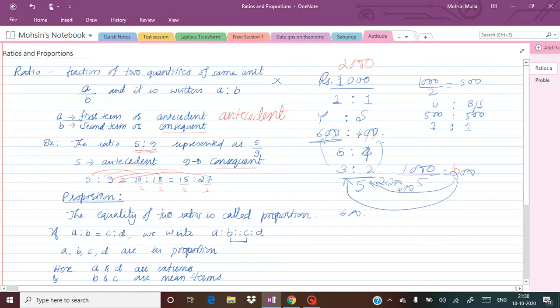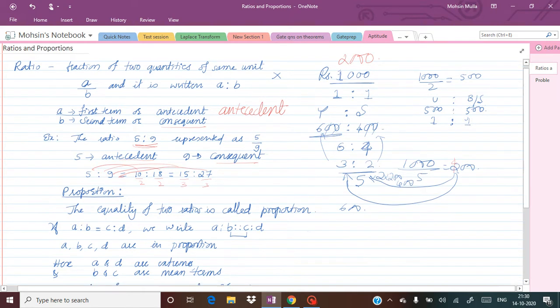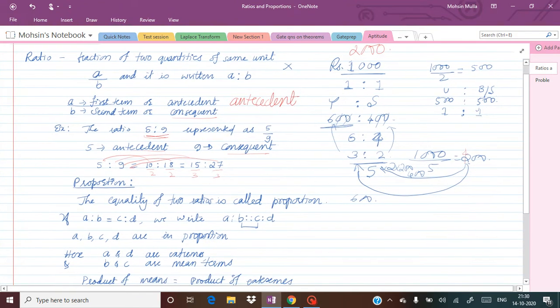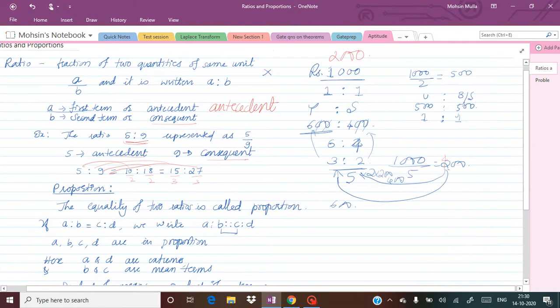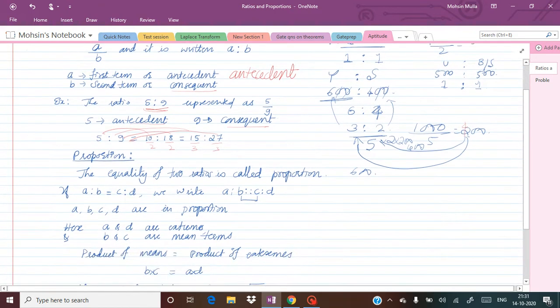Again it is 2000 rupees. So whatever the multiplication, it doesn't affect the overall ratio; it remains the same. That 2 is commonly multiplied to you and your brother, so 200 has become 400. Similarly, if anything is commonly divided, it also doesn't make any difference.